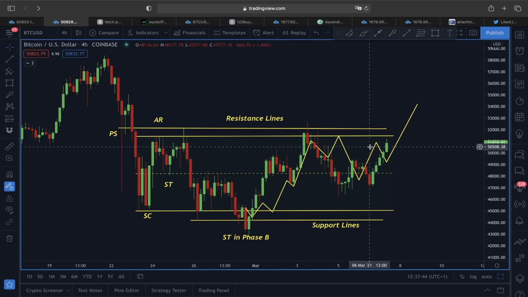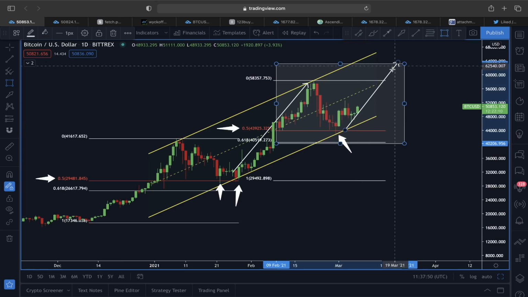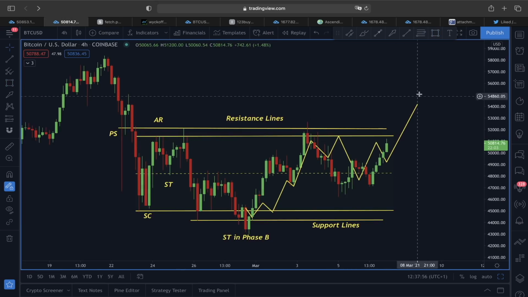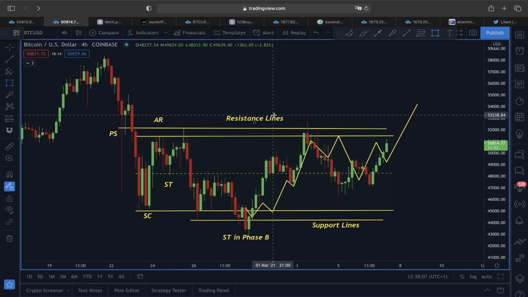this resistance line, then there could be a very impulsive move following right after that, because we know in a daily time frame this is flashing us a really nice impulsive move, right? In a 4-hour time frame, to continue in an upper direction, we have to break out of this resistance line. And now I'm going to give you why breaking this resistance line is not only because of this Wyckoff, it's going to be a very impulsive move, but also with a different scenario.